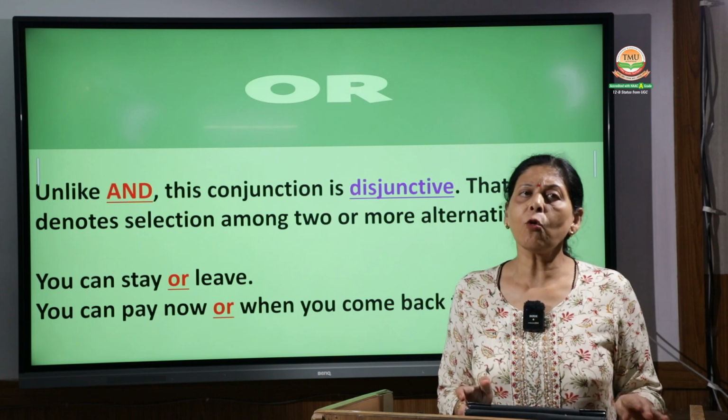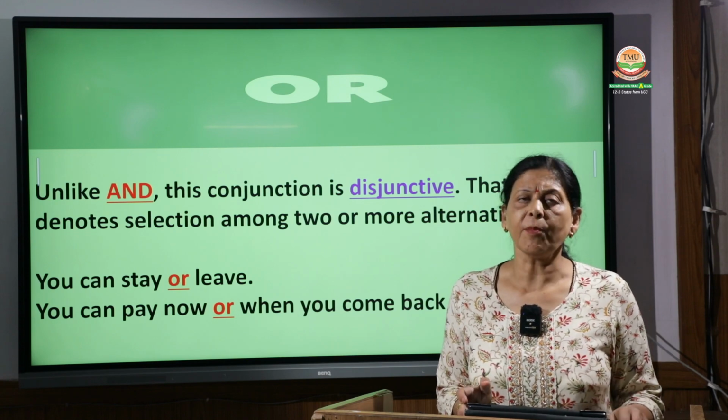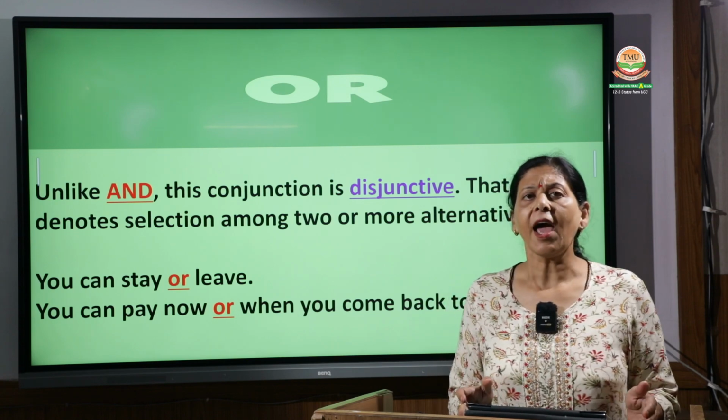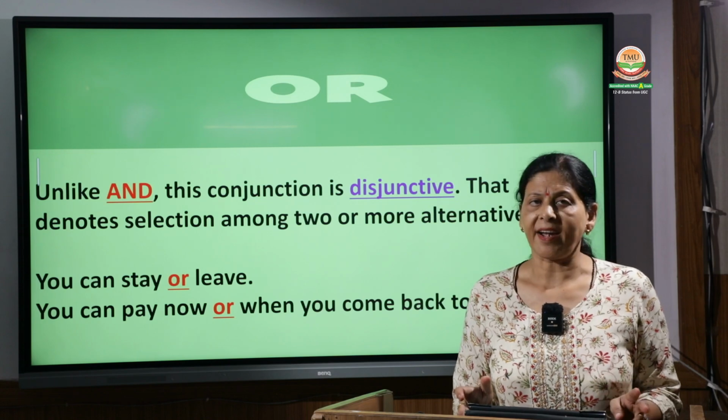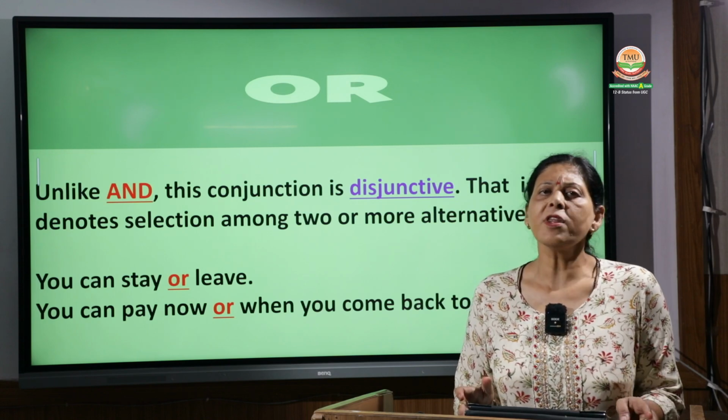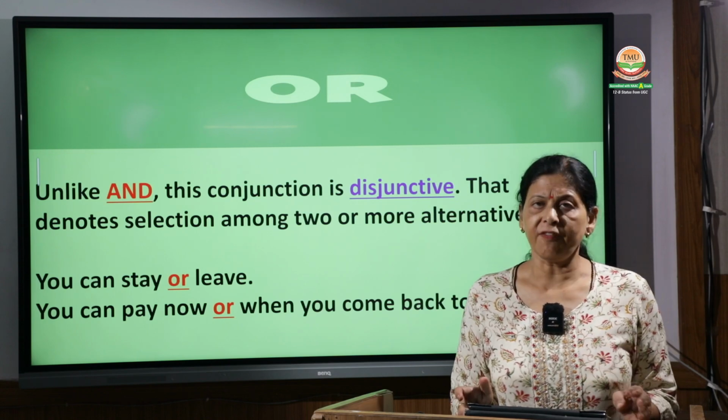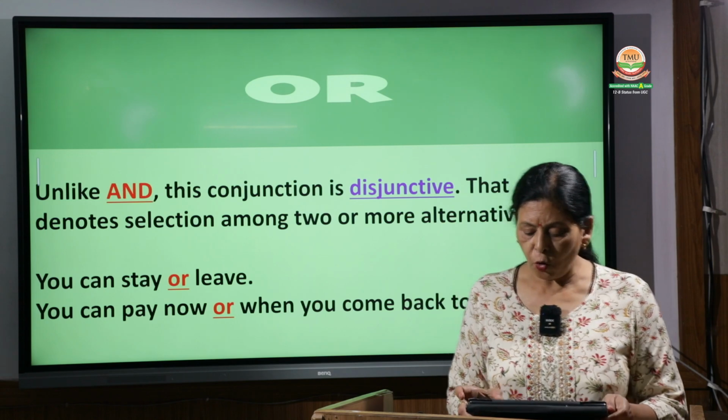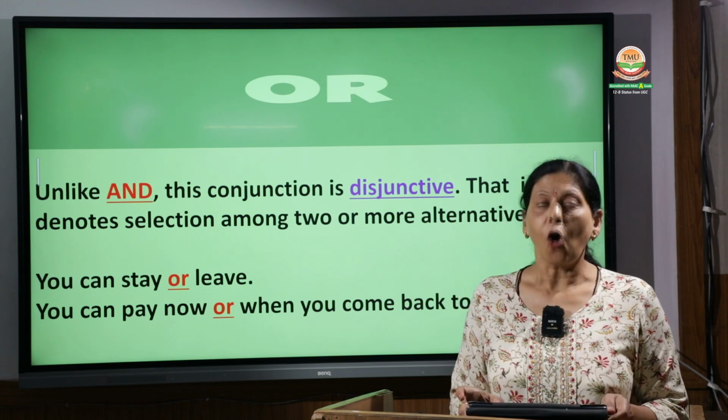If we say you can go in the morning and evening, this shows you can go in the morning and you can go in the evening also. But or shows either you go in the morning or you go in the evening. So what does or show? Or shows the difference or alternative.